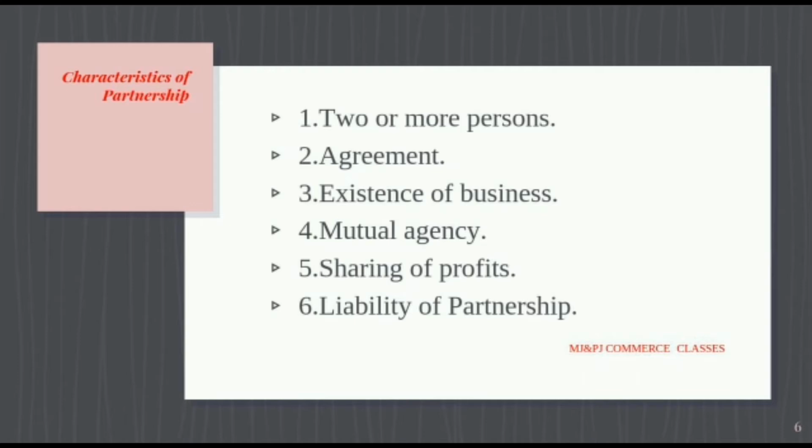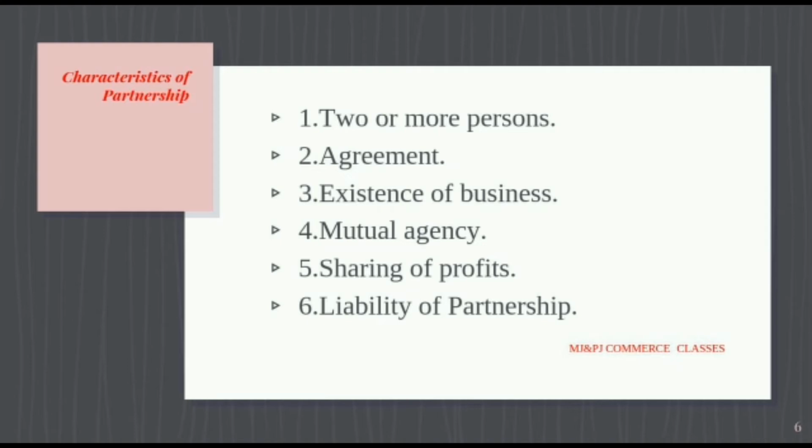Fourth point, mutual agency. We have seen that the business of a partnership concern may be carried on by all the partners or any of them acting for all. Each partner, whether participating in management or not, will be held liable for the acts of other partners. So, every partner plays a double role as an agent as well as a principal at the same time. To clear this term, I will tell you one example. A and B are two partners. If A does an act, A is an agent and B is the principal. Similarly, if B does an act, B is the agent and A is the principal. So both agent and principal, they are mutually related.